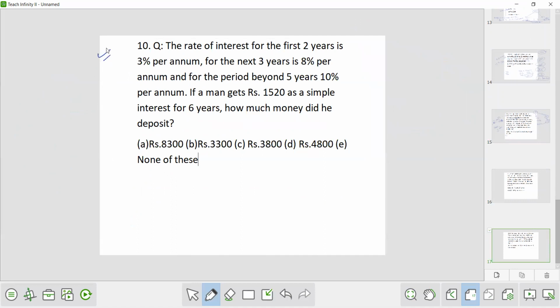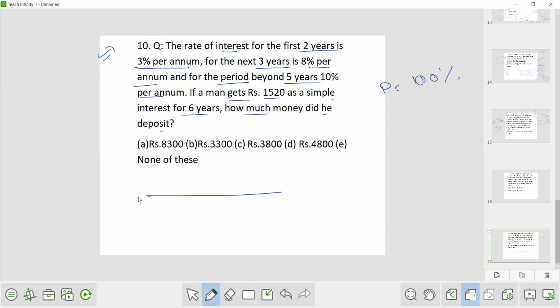Now the next question. The rate of interest for first 2 years is 3% per annum. For the next 3 years is 8% per annum. And for the period beyond 5 years, 10% per annum. If a man gets 1520 as simple interest for 6 years, how much money did he deposit? Okay. Means they are asking the principal, and the principal is always 100%.